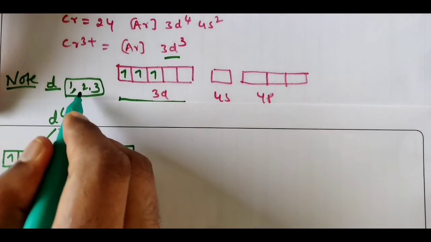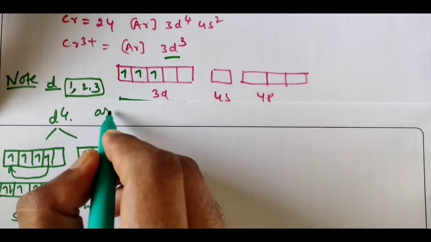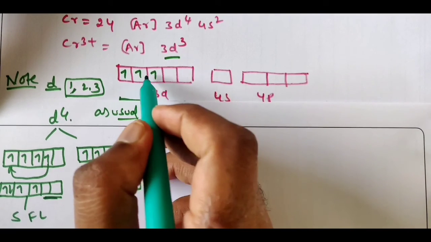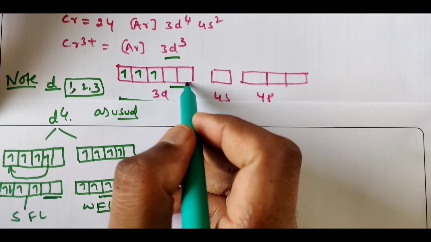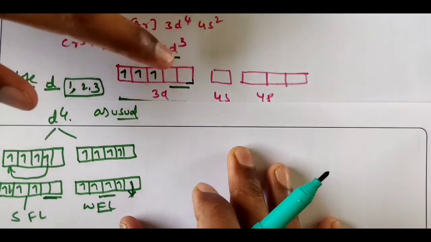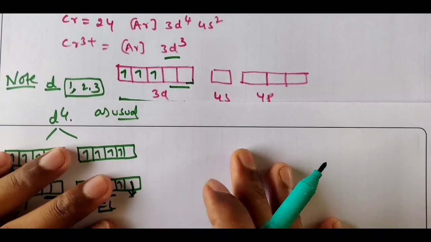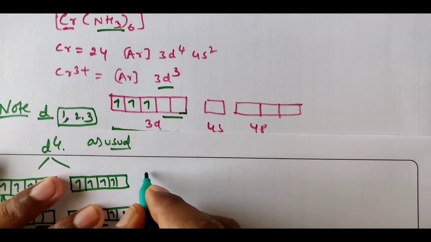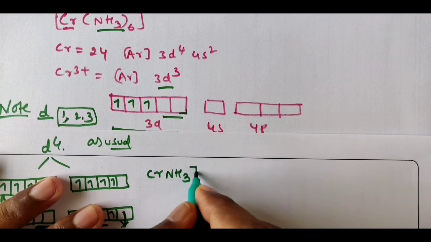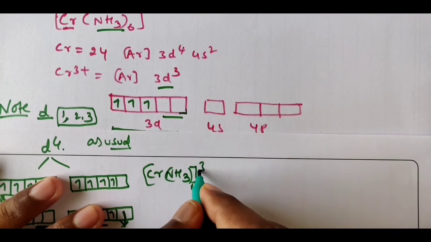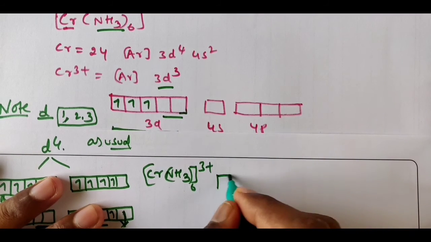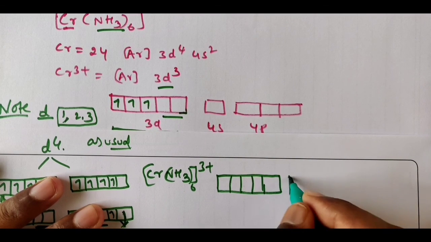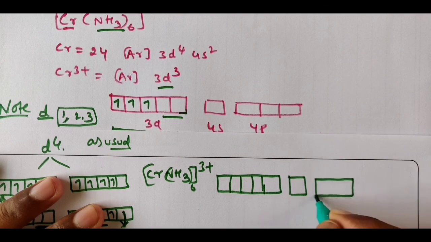If 1, 2, or 3 electrons are there, it should be as usual; you should not pair any electron. Let all 3 electrons stay like this. Then you will have 2 vacant orbitals. Then you take the ligands. What are the ligands? Ammonia ligands. For [Cr(NH3)6]3+, the d orbital which has 2 vacant orbitals, you are going to fill with 2 ammonia pairs, and the s and p3 you are going to use.